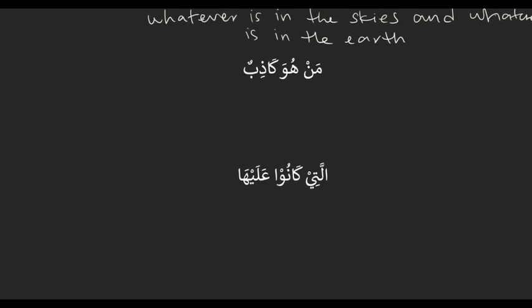And then here's another interesting example. Men huwa kadhib. Men is our complex noun, and then huwa kadhib in this case is an is sentence. Let's try translating that. Men means whoever. And then how do we translate huwa kadhib? He is a liar. But in English, do we say "whoever he is a liar"? No, that sounds so Arab. We'd say whoever is a liar. But then why is that huwa there?